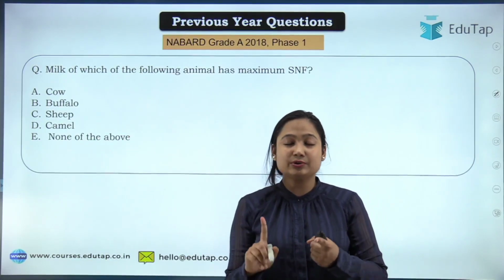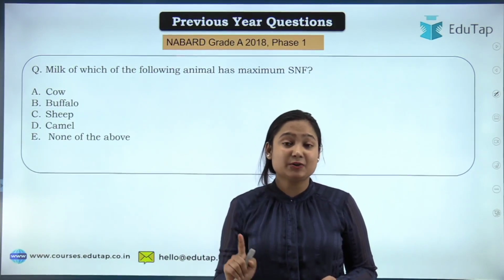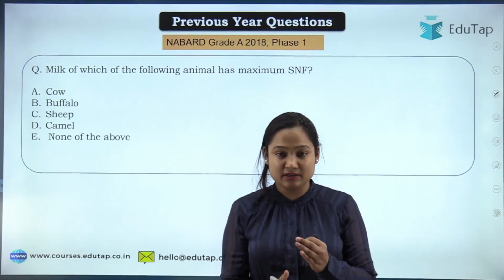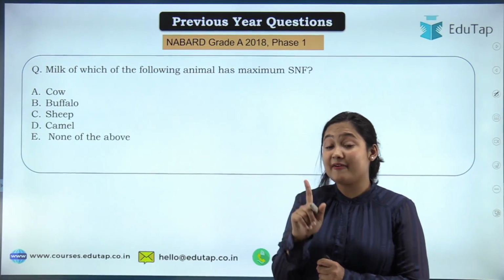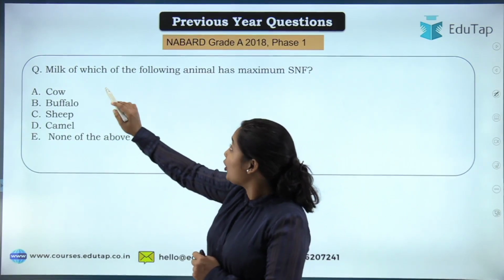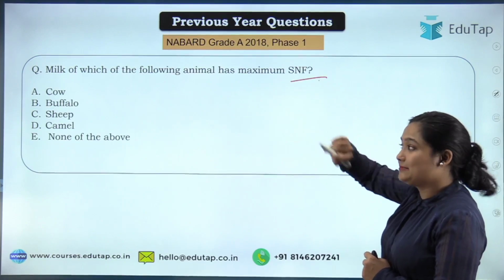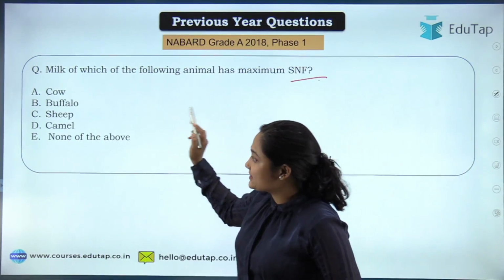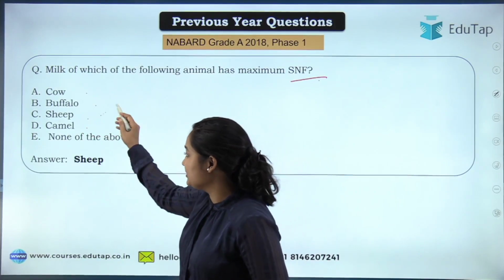Again, I have told you this table, in the particular topic that we have picked, only one thing is there to memorize. Everything else is something that you'll have to understand, but the table is something that you'll have to remember. Okay, now talking about the question, so milk of which of the following animal has maximum SNF? So we have discussed that among cow, buffalo, sheep and camel, the maximum SNF comes from sheep.